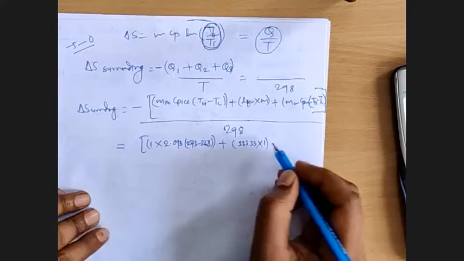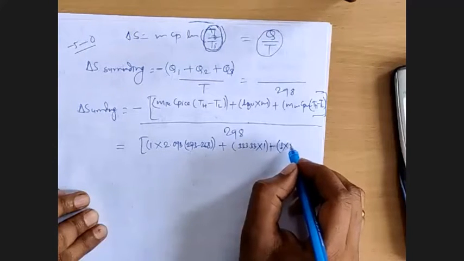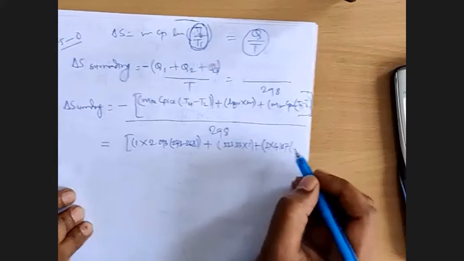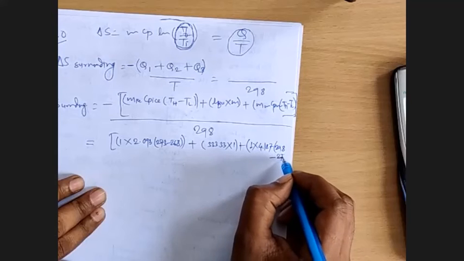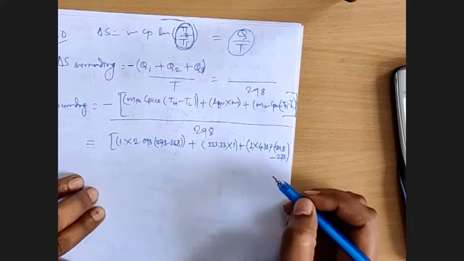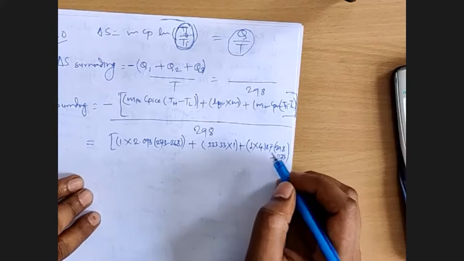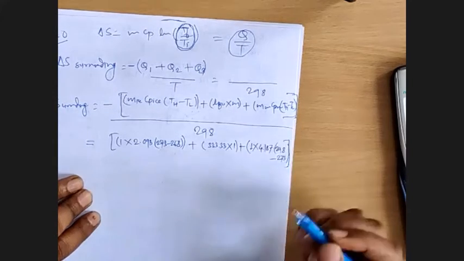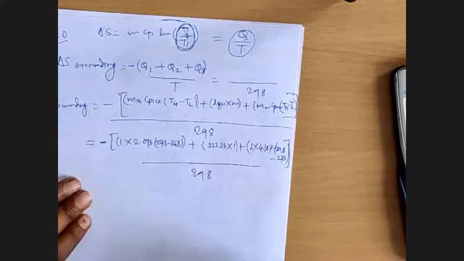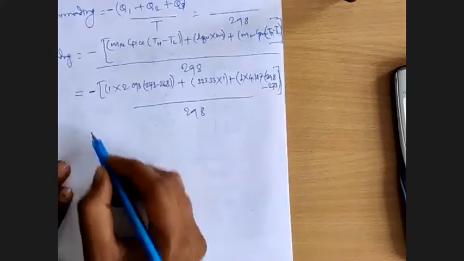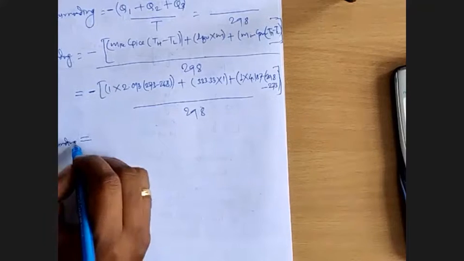So this will be Q2 plus third one, mass of water 1, specific heat 4.187, and temperature change is 298 minus 273. Right? Final temperature is 298 and initial temperature 0 degrees Celsius, that is 273. Close the square bracket, divide by 298, and this whole thing will be negative. So solve this one and let me know the delta S surrounding.